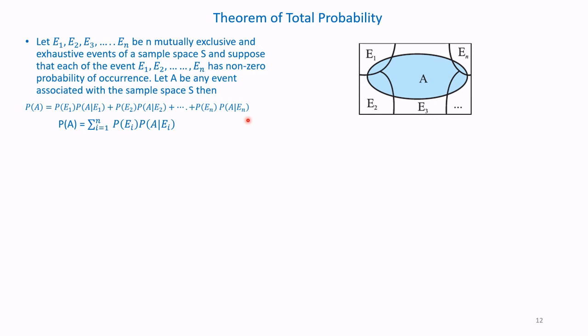Expressing it in another form, probability of A is equal to sigma i equal to 1 up to n of probability of Ei into conditional probability of A given Ei has occurred. This is the theorem.